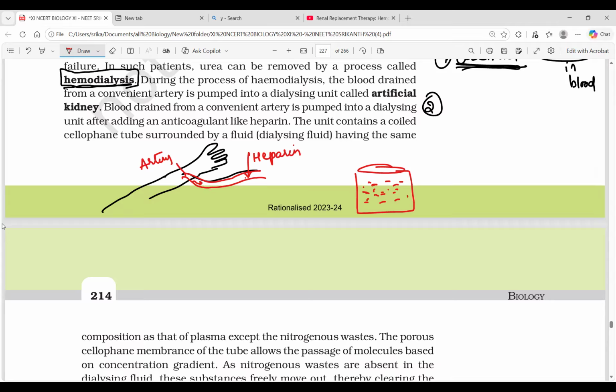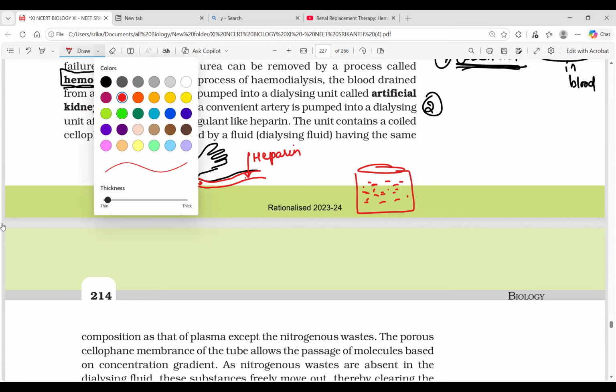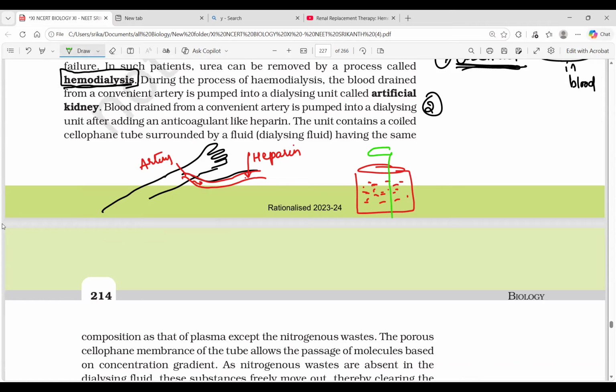The unit contains a coiled cellophane tube surrounded by a fluid having the same composition as plasma. Let me draw that coiled cellophane. This is the coiled cellophane. The fluid has the same composition as plasma except for the nitrogenous wastes. The cellophane membrane is porous, and this fluid is called the dialyzing fluid.